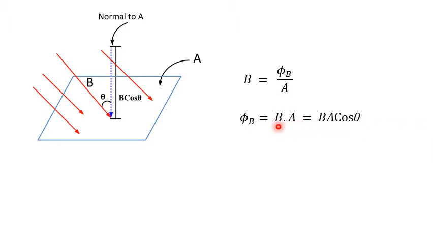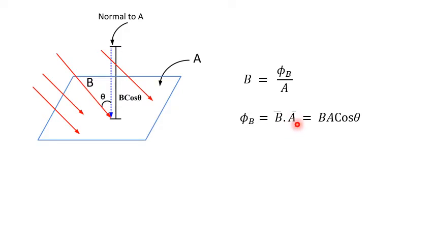Here B bar, the magnetic field, is a vector quantity, that we already know. Here area also we are treating as a vector. Why? Because along the normal it has one value. If you change the elevation, then the value is decreasing. With respect to direction, the value is changing, meaning that it is a vector. So here area we can treat as a vector. Why? Because the magnitude of the area changes with respect to the direction. So A bar is the area vector.